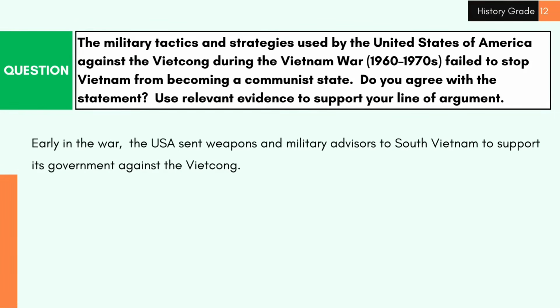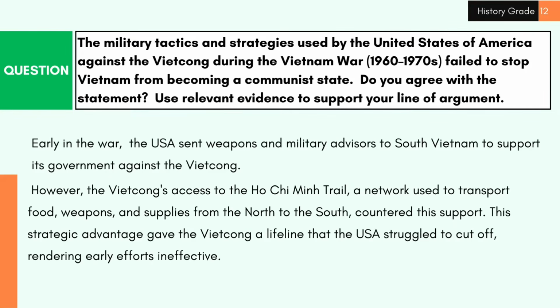Early in the war, the USA sent weapons and military advisors to South Vietnam to support its government against the Vietcong. However, the Vietcong's access to the Ho Chi Minh Trail, a network used to transport food, weapons, and supplies from the north to the south, countered this support. This strategic advantage gave the Vietcong a lifeline that the USA struggled to cut off, rendering early efforts ineffective.